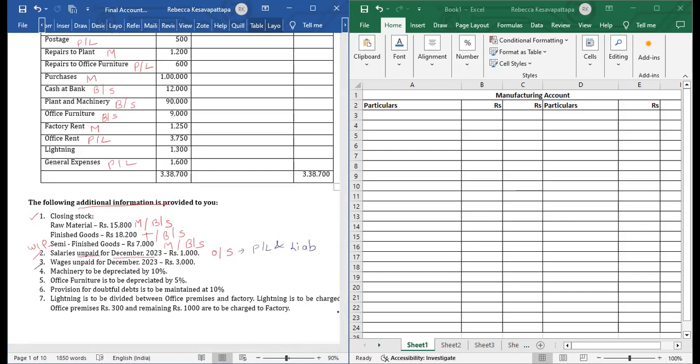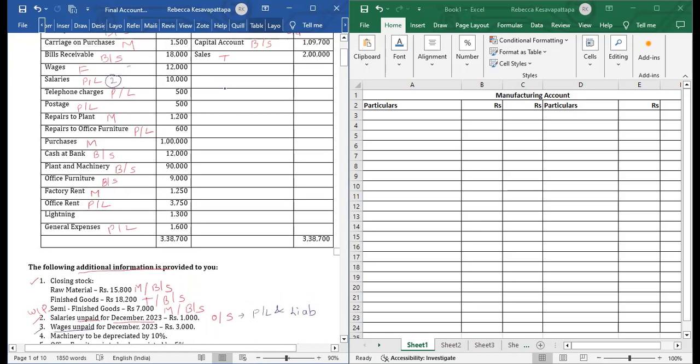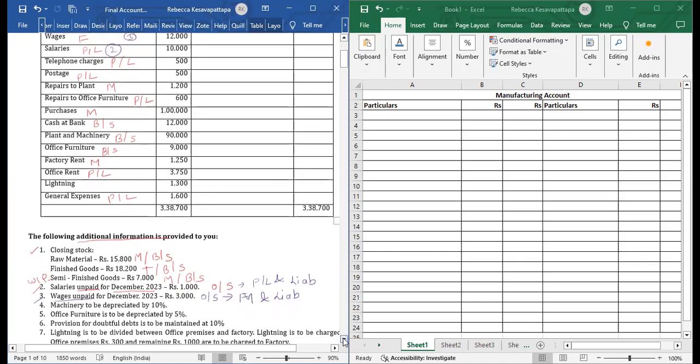Same for the wages as well. Wages are also unpaid. We'll make marking to wages as number 3. So where are wages? Wages will make number 3. Wages we write in factory. So first effect, this is also outstanding. So we will write this first effect in factory, that is manufacturing account, and second effect will go to balance sheet, liabilities side, because it's outstanding.